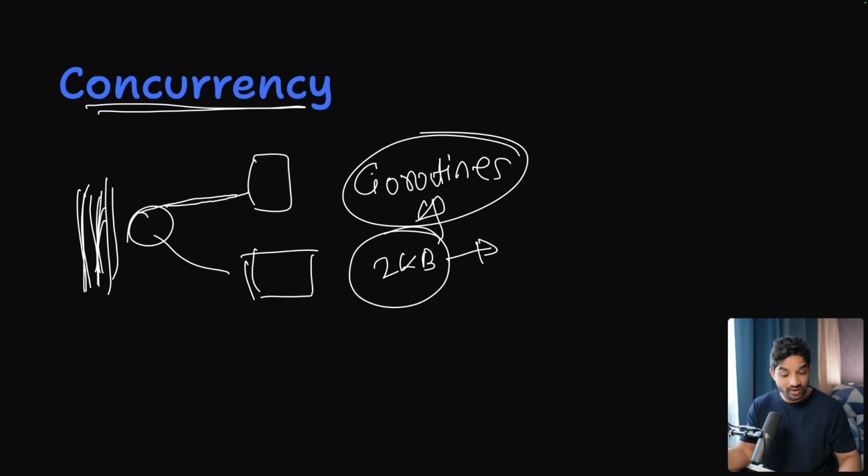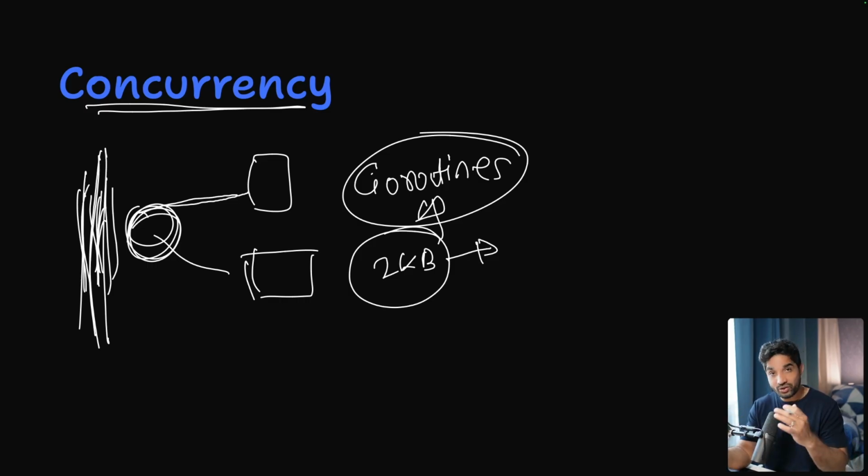This is the power. Even if you have single thread here, you can actually spawn thousands of these workers, and everything is possible because Golang has this scheduler which manages behind the scene how it is going to do context switching and all. Okay, so on single thread you get these concurrency in Golang because of goroutines.